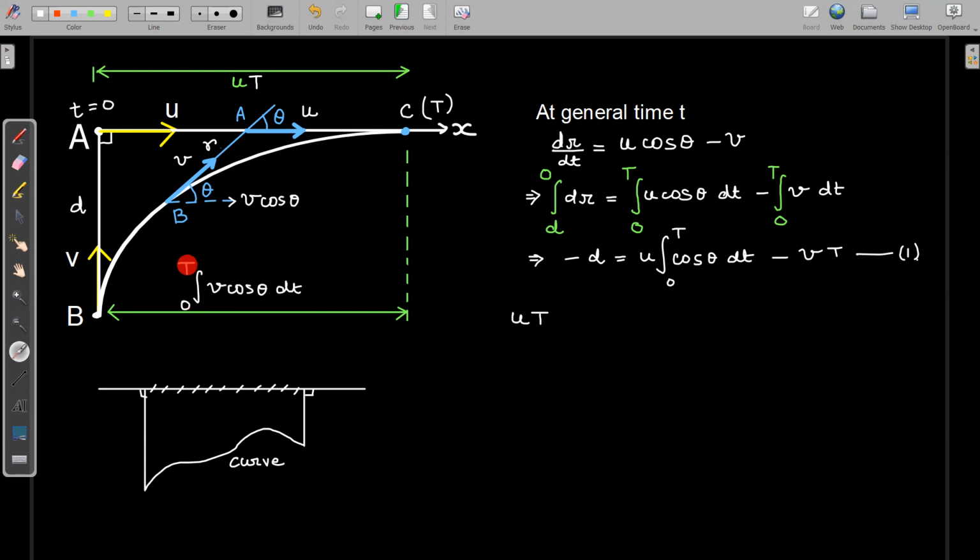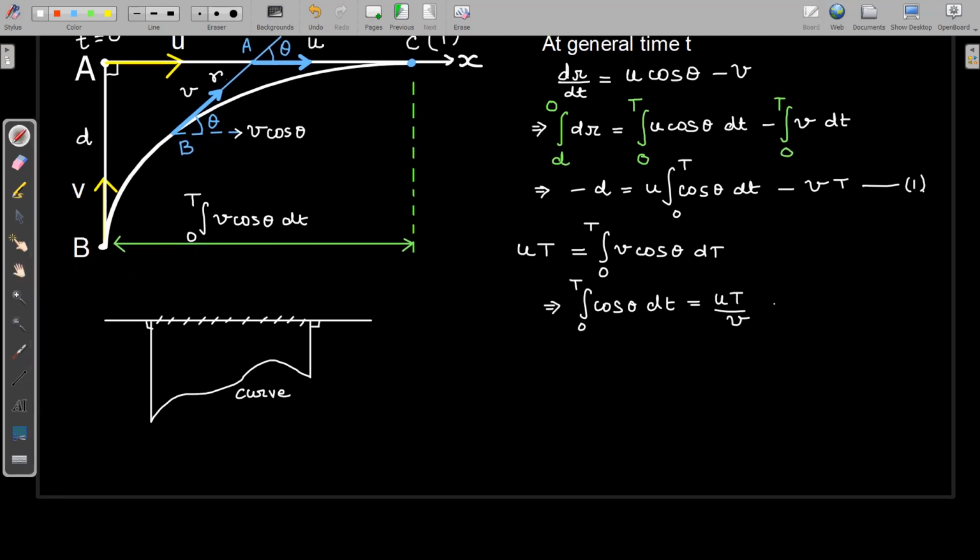And from 0 to capital T, the projection will be from this point A till the point C. So I can equate these two terms. So uT can be equated with the integral of v cos theta dt from 0 to capital T. Now from this expression, the integral of cos theta dt from 0 to capital T will be uT divided by v, because v is constant, you can take it out of the integral, right?